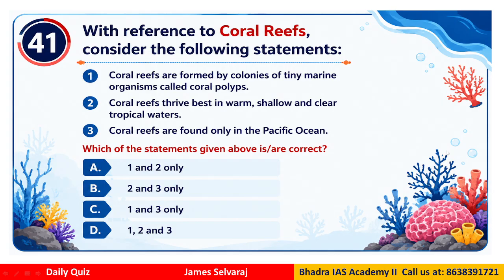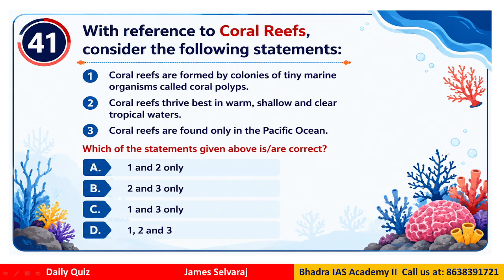Okay, so now let us start with the questions. We are continuing from the earlier one. The first question, number 41. With reference to coral reefs, consider the following statements. Coral reefs are formed by colonies of tiny marine organisms called coral polyps. Coral reefs thrive best in warm, shallow, clear tropical waters. Coral reefs are found only in the Pacific Ocean. Which of the following statements are correct?